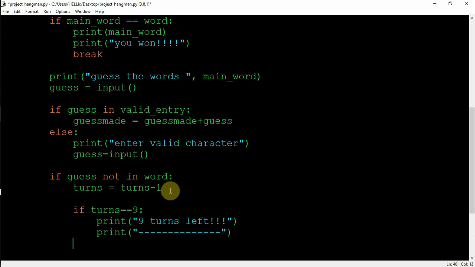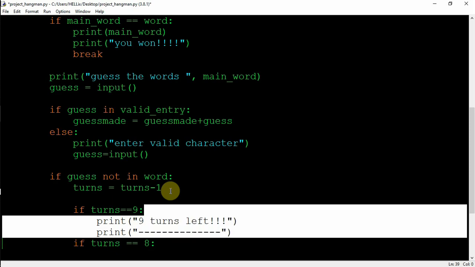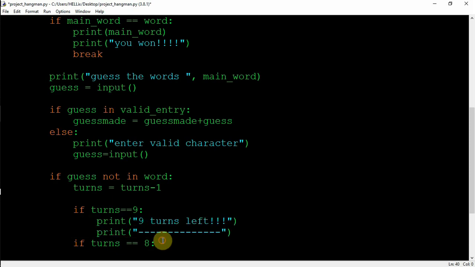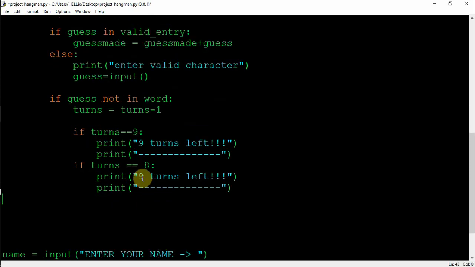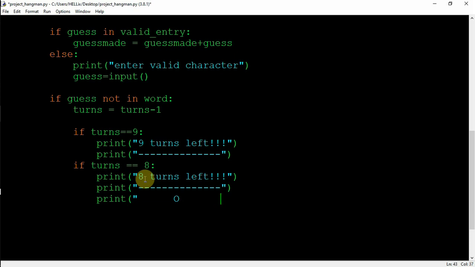Now if my turns are equal to 8, just do one thing, pick it up and copy, paste it over here. So now turns left are 8, and the next thing I want to show is the head of the man, the hangman's head. So write print, and let's take it to the middle. Let's use capital O for the head. Okay, this is quite okay. Now give a space and close the head.